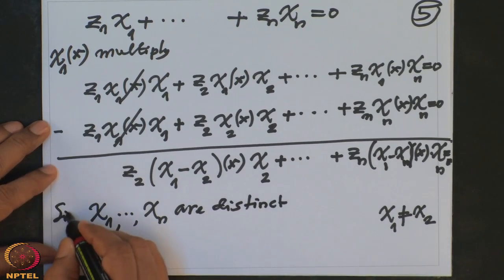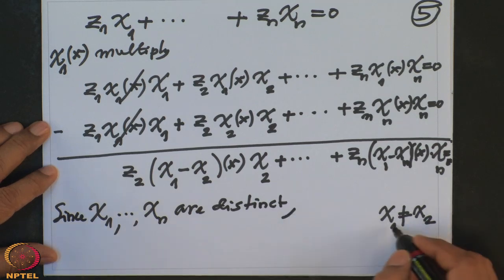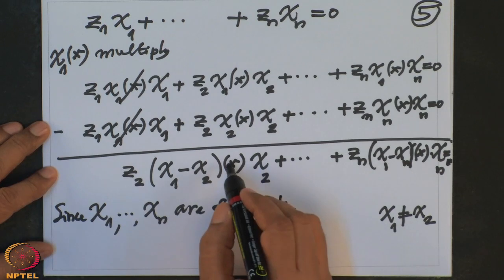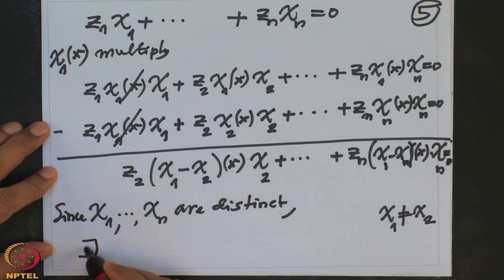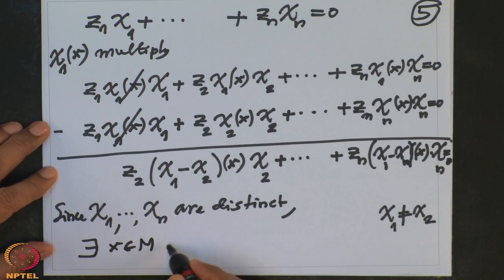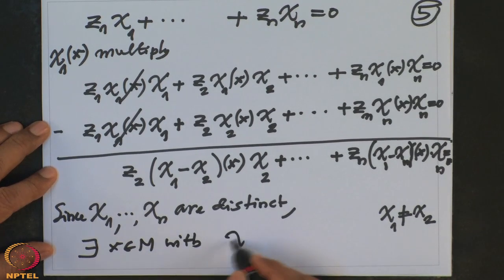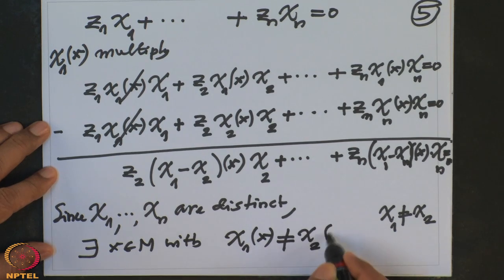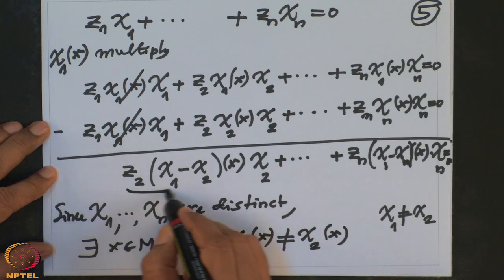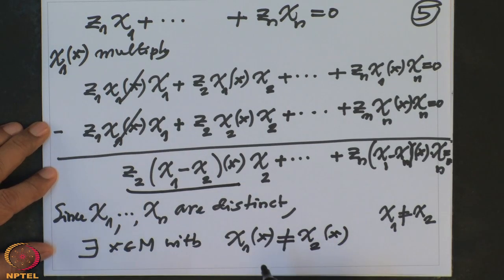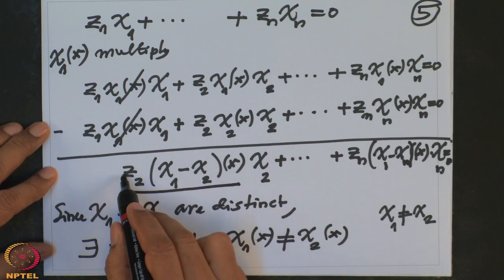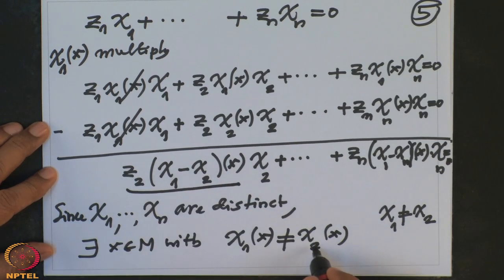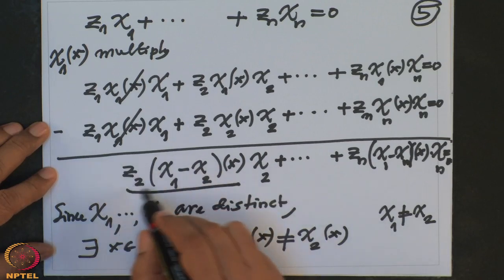Since chi 1 to chi n are distinct, in particular chi 1 is not equal to chi 2, and therefore at least one element they will differ. So there exists some x in M with chi 1 x not equal to chi 2 x, and therefore this coefficient here is non-zero, because Z1 is an element in L which is non-zero. This is also an element in L which is non-zero, by how we have chosen our x. So this coefficient is definitely non-zero.